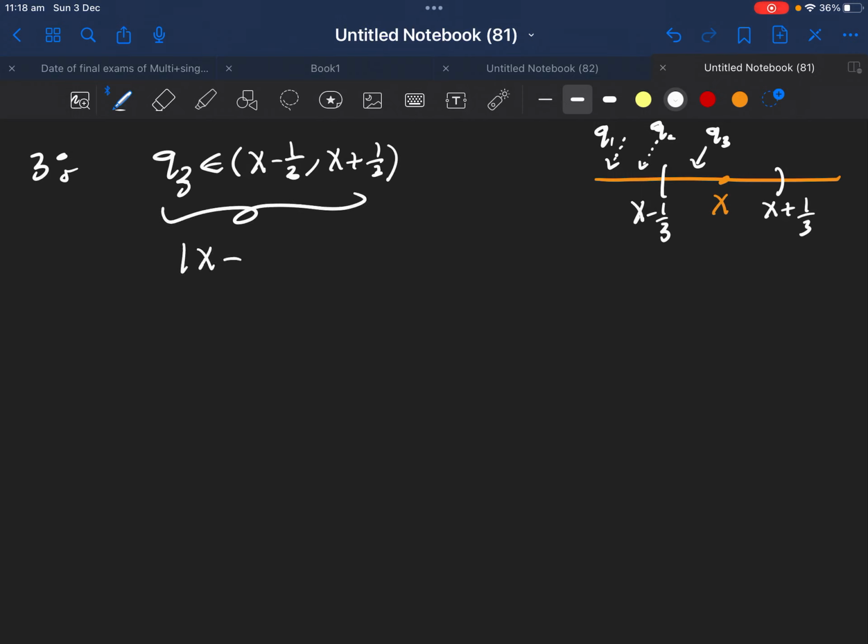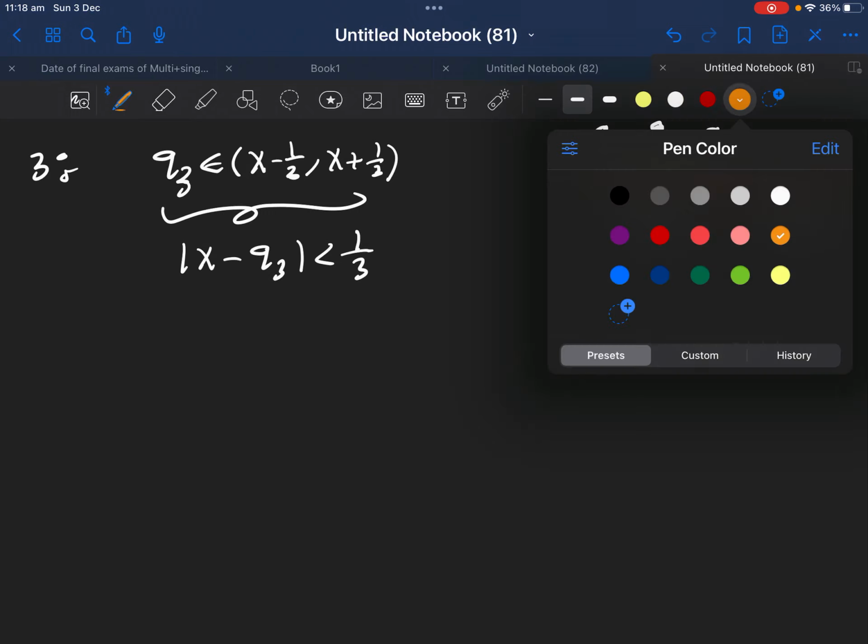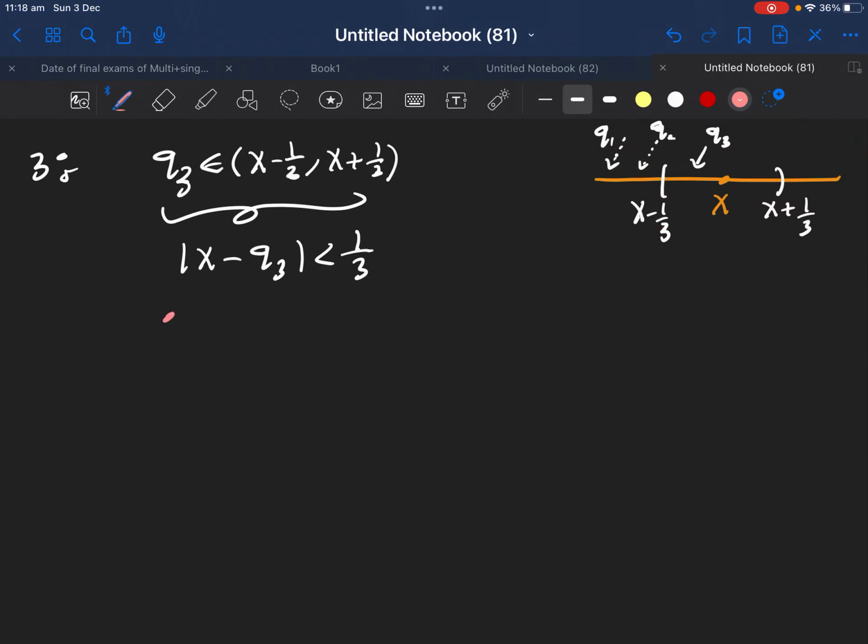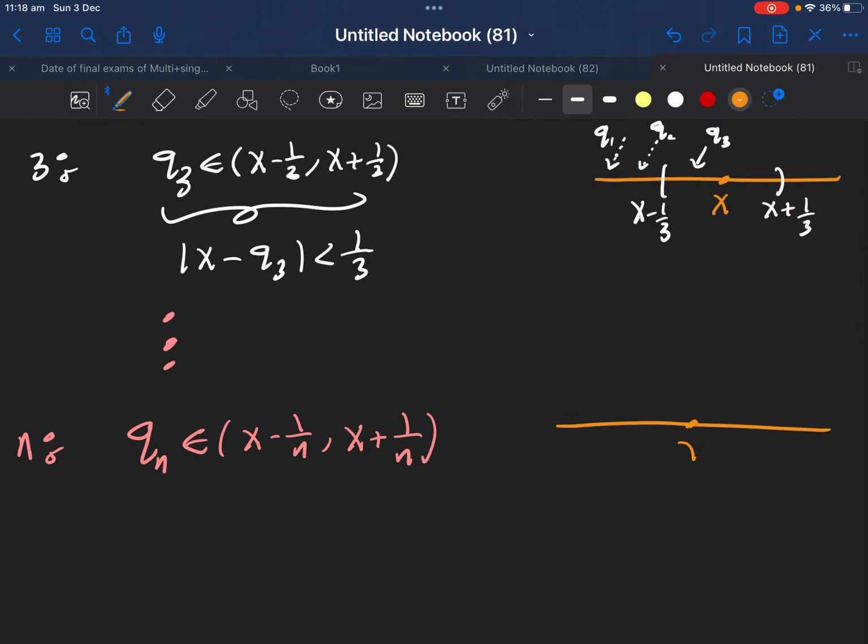Of course, the sequence has to do something with the 3, 2, and 1. So this will be 1 over 3, and so on and so forth. We can continue in the same way by doing the same thing. If we continue the same way, what we will get eventually is something like this. For any n I give you, you will find qn in this interval, x minus 1 over n, x plus 1 over n. Of course, if we do it here, this is x.